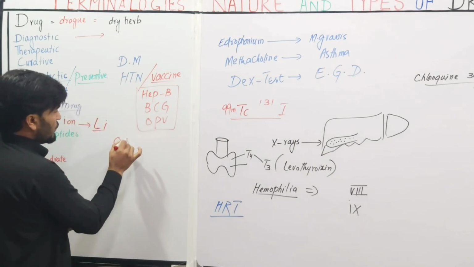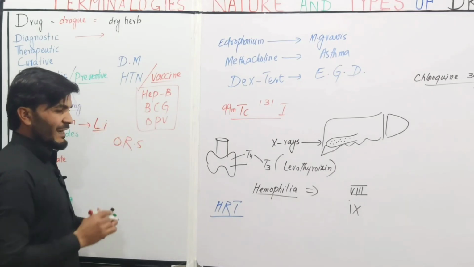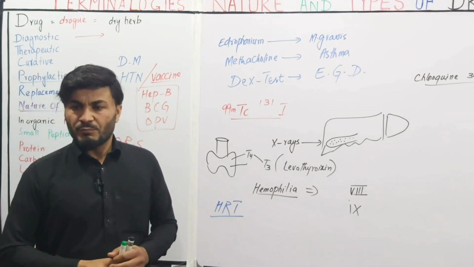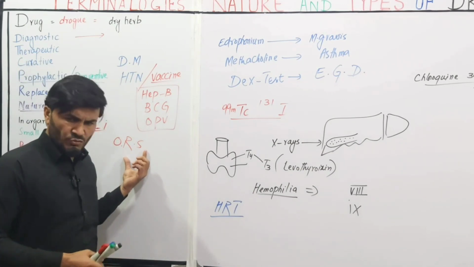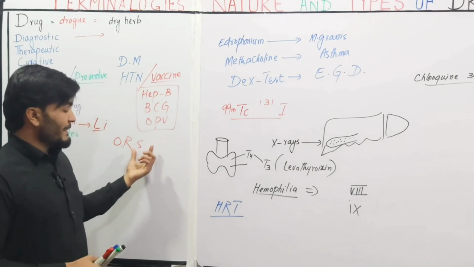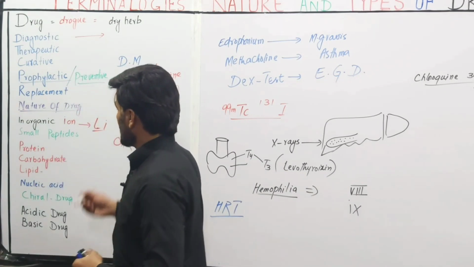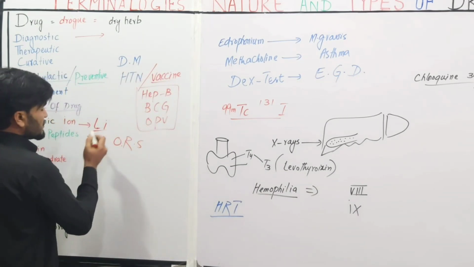Similarly, in ORS, oral rehydration solution, the sodium and potassium, and also the ratio of the ORS medicine, matches what the body needs. So these are also inorganic in nature.